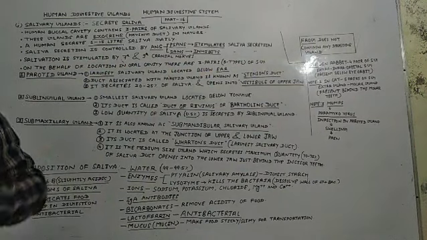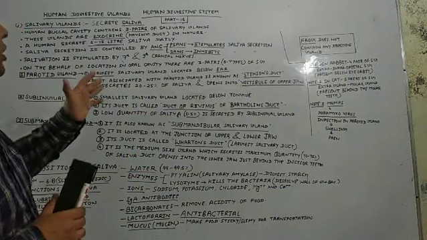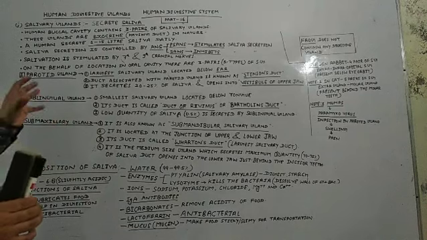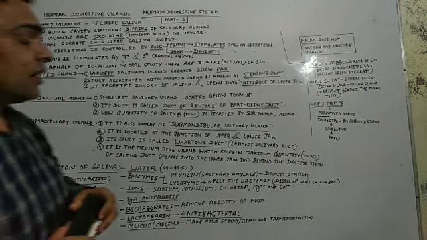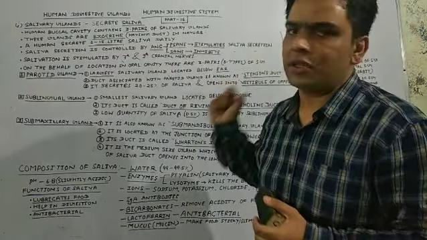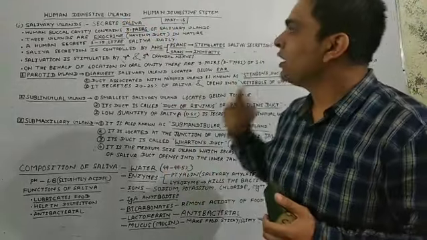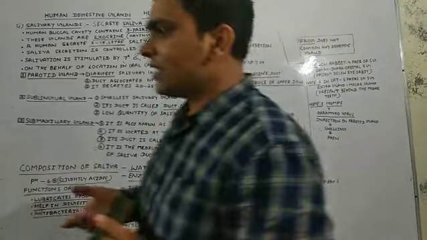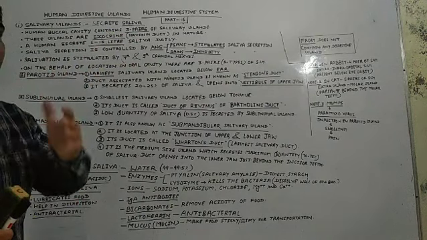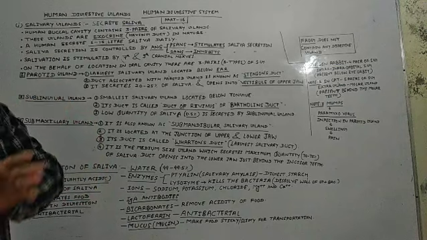There are many bases by which they are differentiated, and one difference is that endocrine glands do not contain any duct. What is a duct? A duct is a small pipe-like structure. So no duct is associated with endocrine glands, while exocrine glands have ducts to secrete their secretions. This is the major difference between exocrine and endocrine.